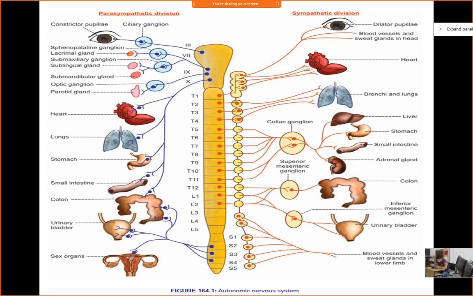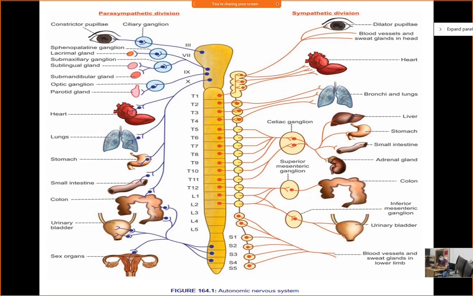What about lipolysis? Will lipolysis increase or decrease in case of sympathetic stimulation? Increase. Yes, lipolysis will increase. Actually, lipid cells have beta 3 receptor. Actually, this is a modified beta 2 receptor. In case of sympathetic stimulation, your lipolysis actually increases. So lipolysis increase means what? What will happen? Will the fatty acid level increase or decrease?